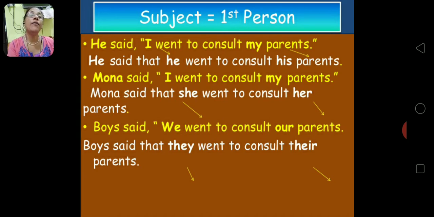He said, "I went to consult my parents." He said that he went to consult his parents. You can also change this to past perfect, like he said that he had gone to consult his parents. Mona said, "I went to consult my parents." Mona said that she went to consult her parents. Boys said, "We went to consult our parents." So the boys said that they went to consult their parents. You can use had gone also.